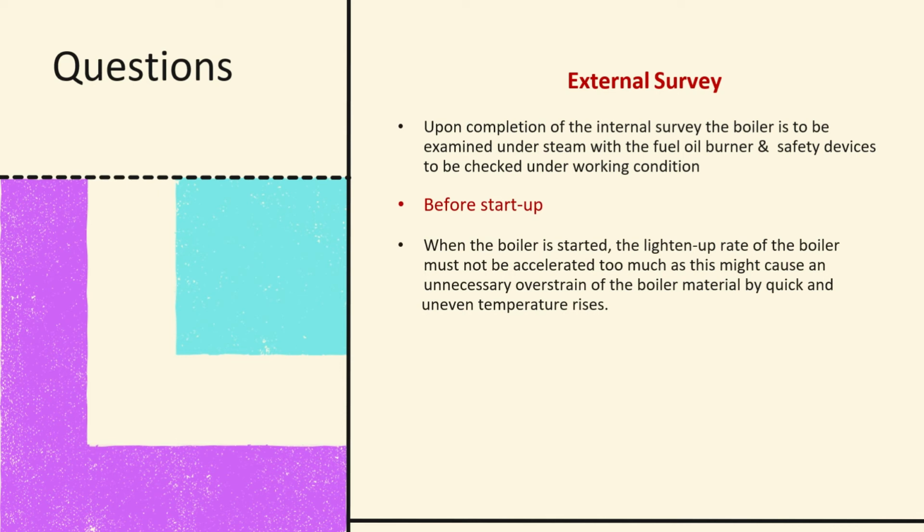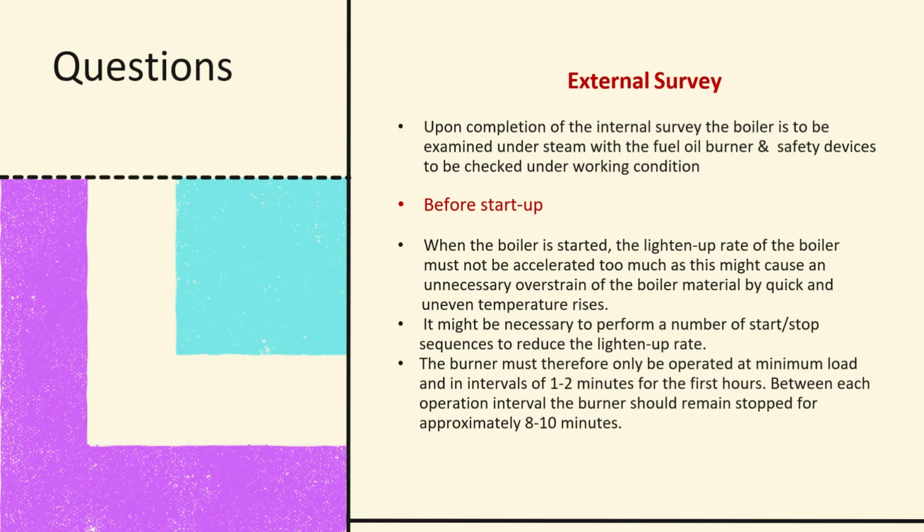When the boiler is started, the light-up rate of the boiler must not be accelerated too much, as this might cause an unnecessary overstrain of the boiler material by quick and uneven temperature rises. It might be necessary to perform a number of start-stop sequences to reduce the light-up rate.